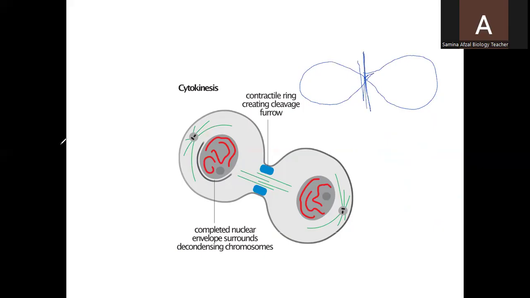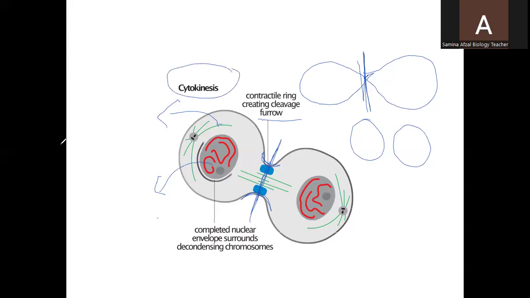They get separated from each other and there will be the formation of two daughter cells. You can see the chromosomes are again in the chromatin network. The spindle fibers are disappearing and the contractile ring creates a cleavage furrow between these two cells. So the cytoplasm will divide and two daughter cells will be formed. So cytokinesis is the division of cytoplasm.